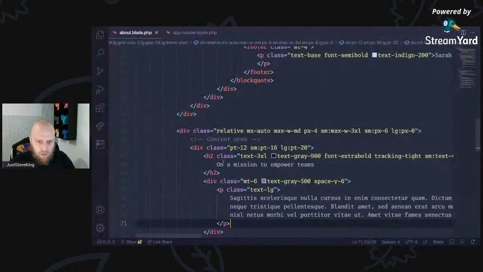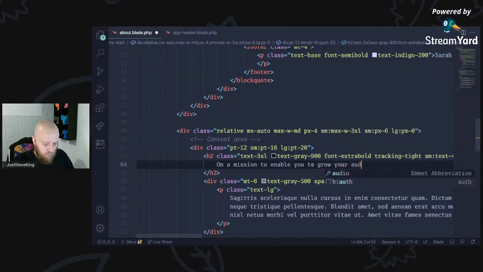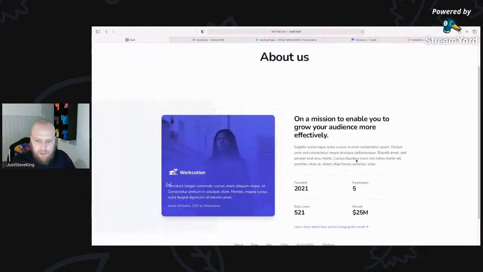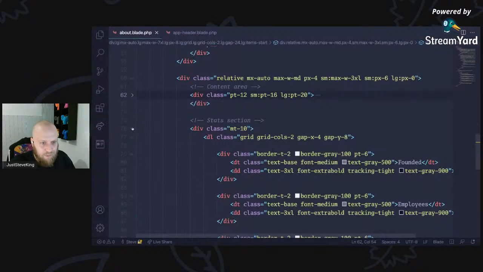And we can say something like, on a mission to enable you to grow your audience more effectively. Some marketing spiel like that. Going to have some of that. This is all looking good. I don't quite like some of that, even me with my relatively good eyesight, that accessibility just looks slightly off there with the purple. So there's a content stats.